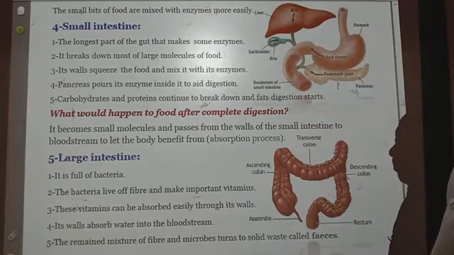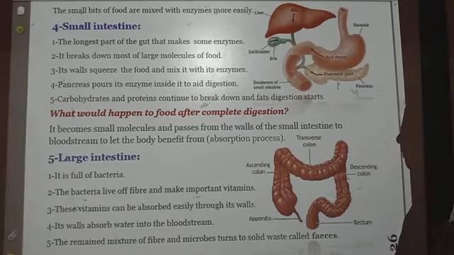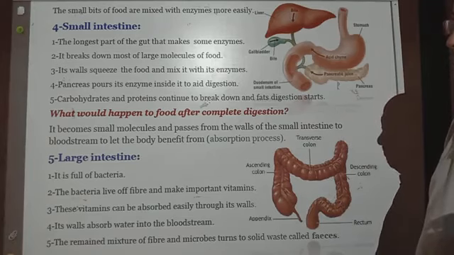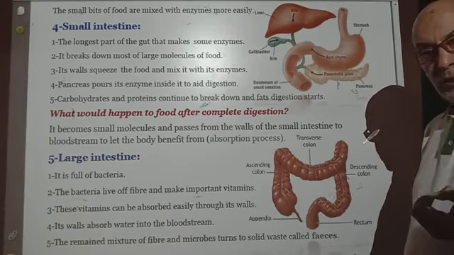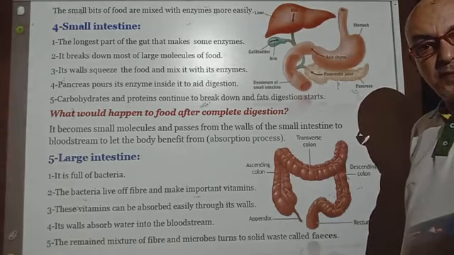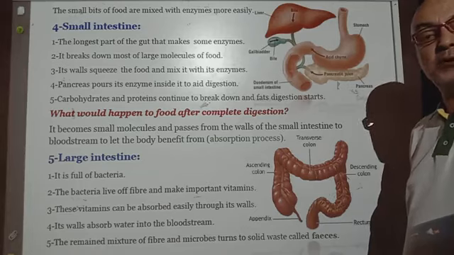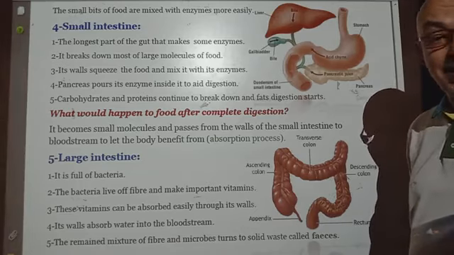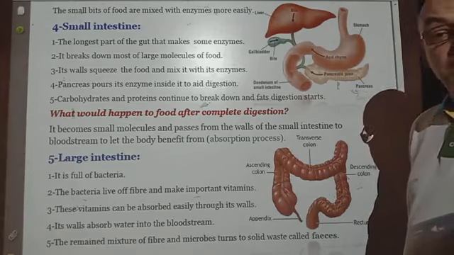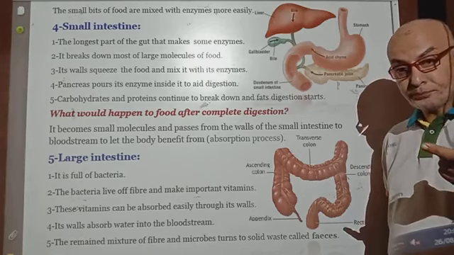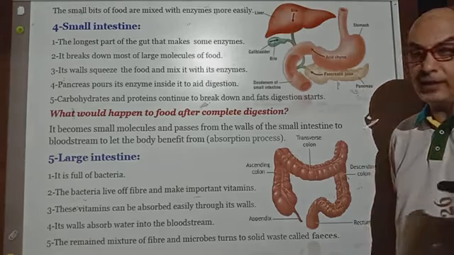Inside the small intestine, food is completely digested and absorbed by the action of the enzymes. Then the digested food is squeezed from the walls of the small intestine to the bloodstream. This is called the absorption process. To complete the absorption process, the food should be digested completely, first changing it into small particles of molecules, like a liquid, by the actions of the enzymes coming from the pancreas, bile, and small intestine enzymes itself.